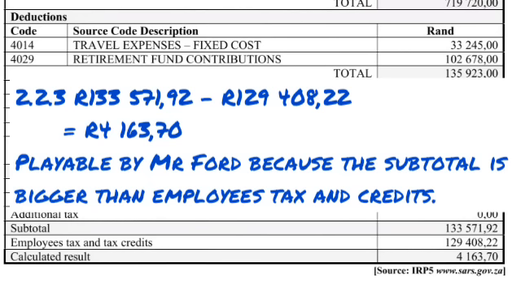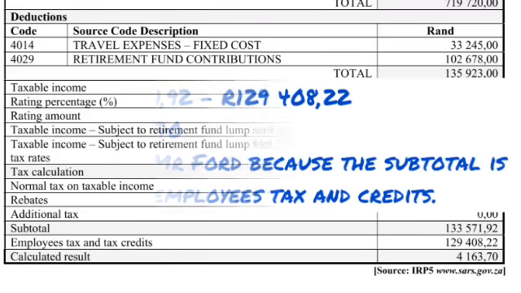And we are going to say that because the subtotal is higher than the deduction of employee and tax credits, that means that this amount is payable by Mr. Ford. Payable by Mr. Ford basically means that Mr. Ford is the one who owes SARS because the subtotal is bigger than the employee tax credits. If the subtotal was smaller, we were basically going to say that SARS owes it to Mr. Ford. But the employee tax and the tax credits basically just means that they are his deductibles out of the tax amount, the total tax amount that he has to pay.